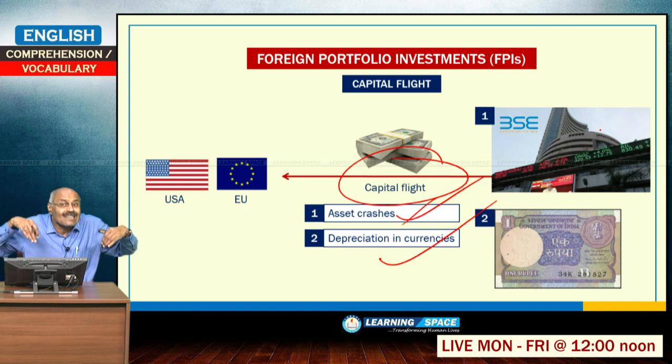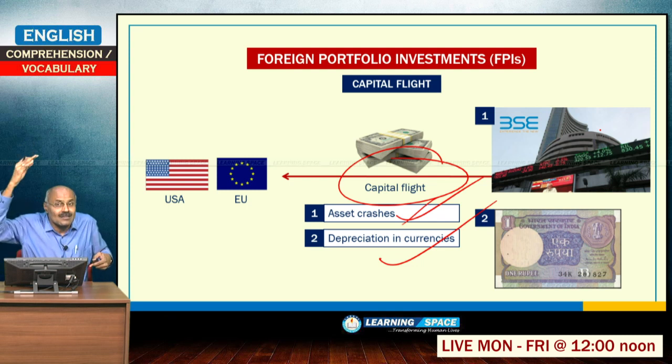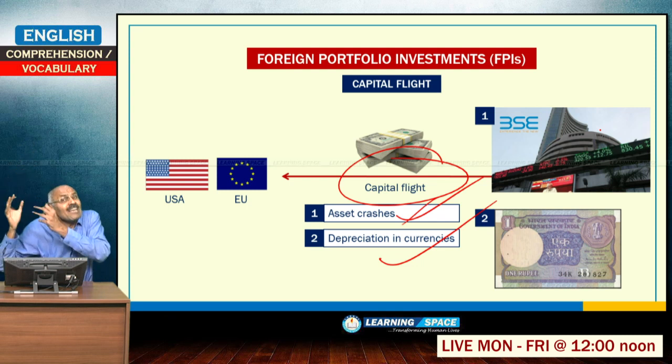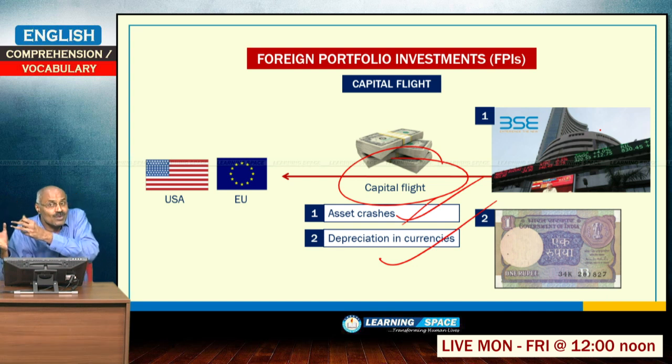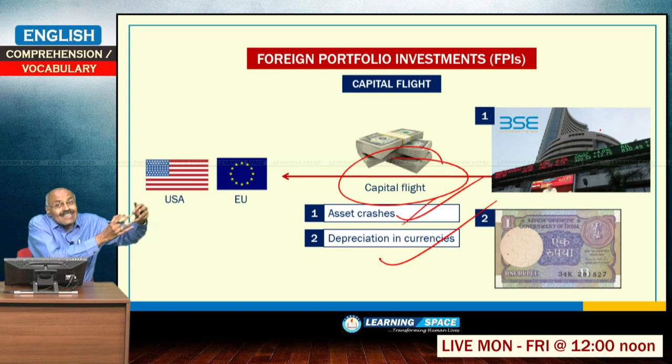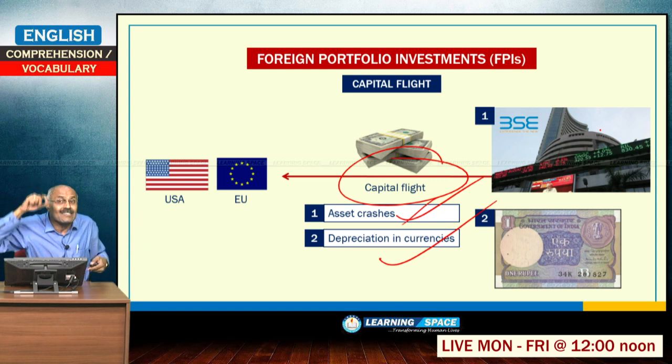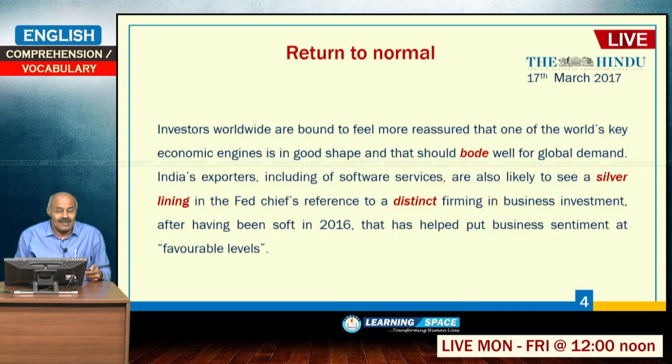That is the present case. So, the statement talks about if the USA goes for accelerated normalization, that means if the USA increases the rates quite fast, then our money in the stock markets invested by foreign portfolio investors will go away suddenly. That may lead to asset crashes or depreciation in currencies. So, that is the meaning of this sentence.